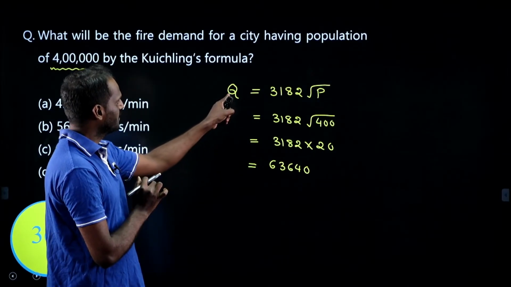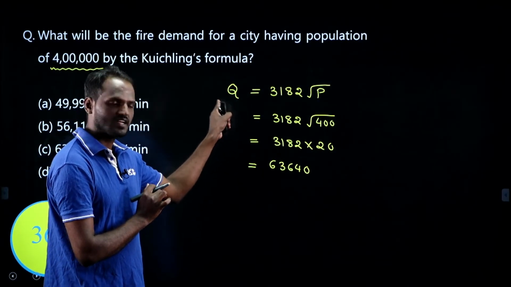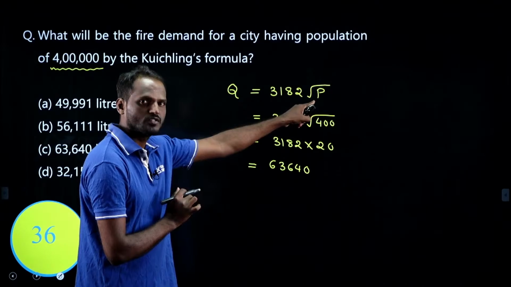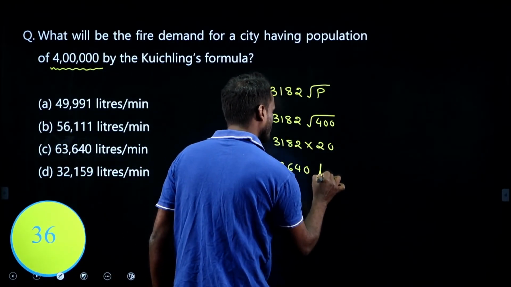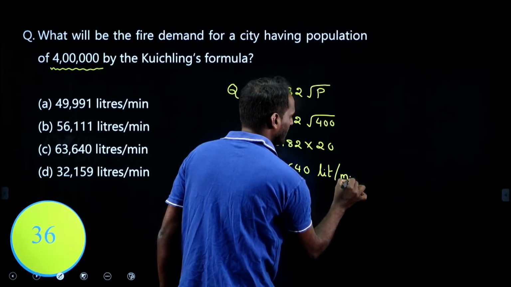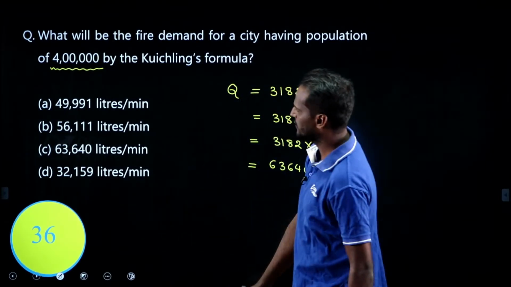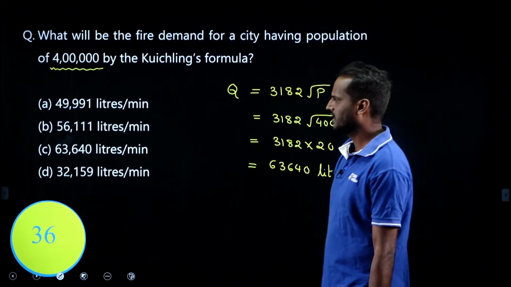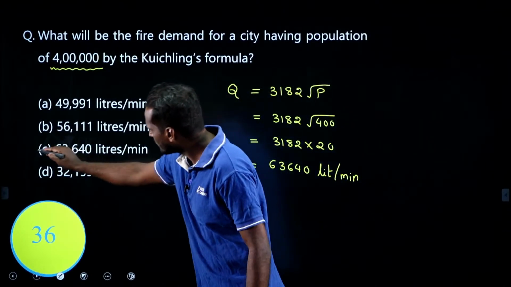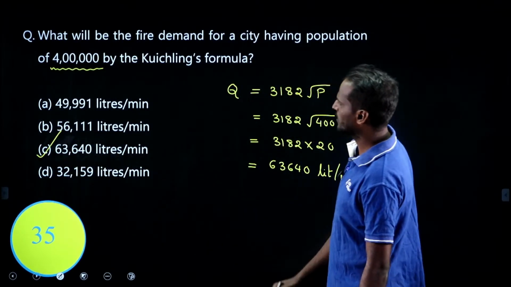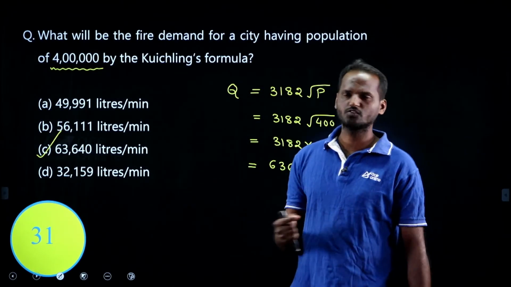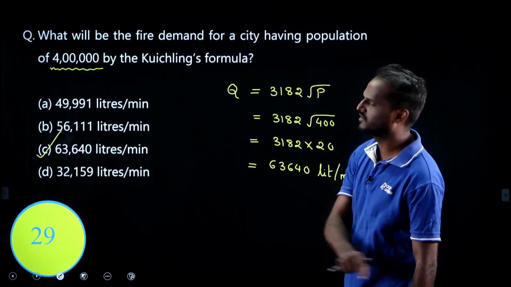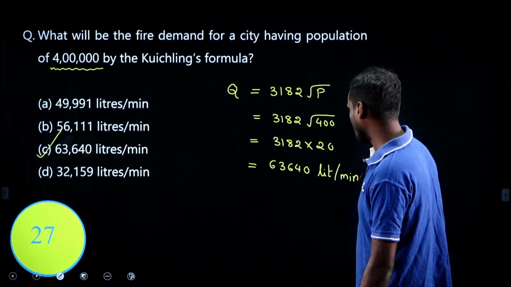For fire demand, it is an empirical formula. P is in thousands, Q is in liter per minute. Therefore, 63640 liter per minute. Are you getting my point? Therefore, which option is matching? Chennai, right? 63640 liter per minute. You can easily solve within the stipulated time, within 30 seconds. They are asking simple numerical questions only, right?